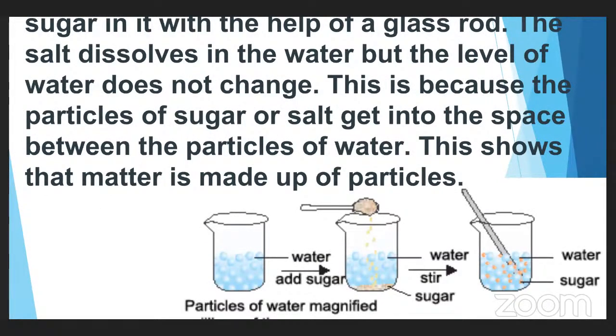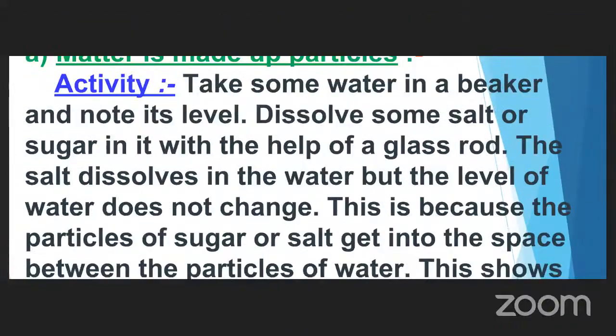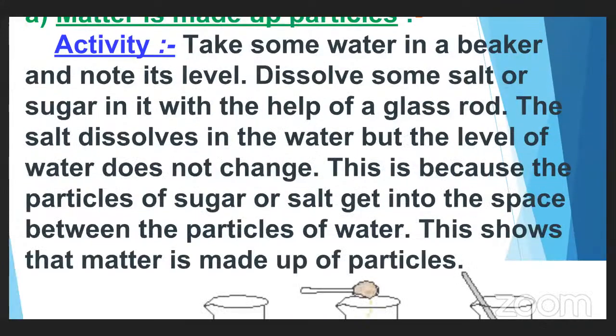So suppose you take 100 ml water in a beaker. Take some water in a beaker, say about 100 ml, and note its level. Note till what level of the beaker the water is present. After that, dissolve some salt or sugar in it with the help of a glass rod.